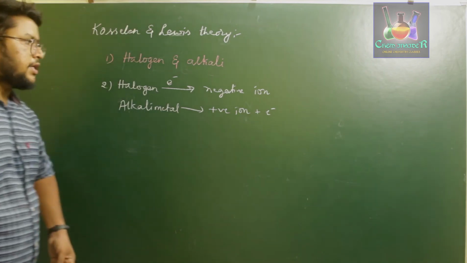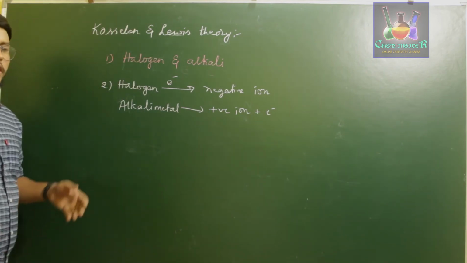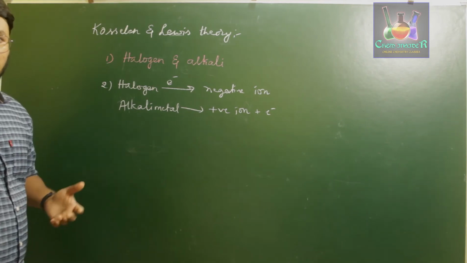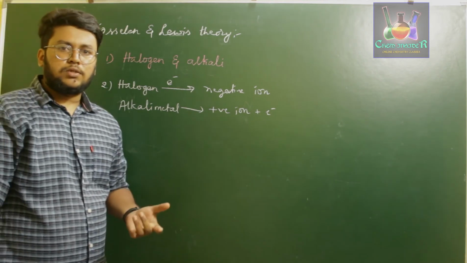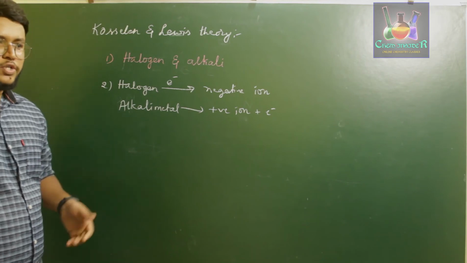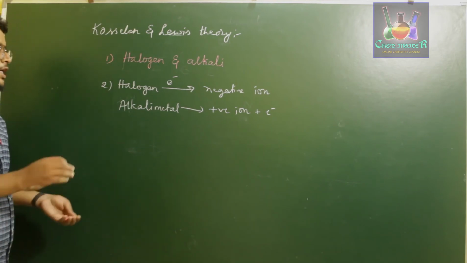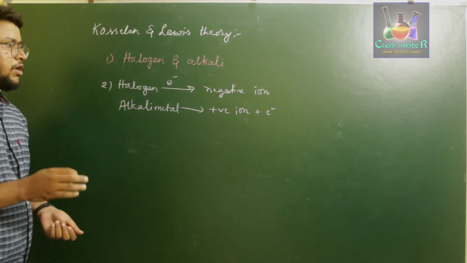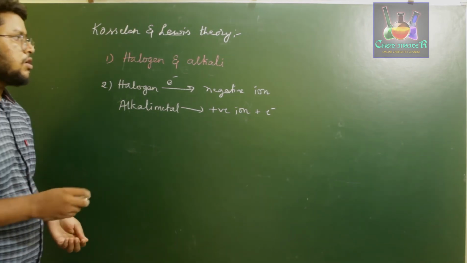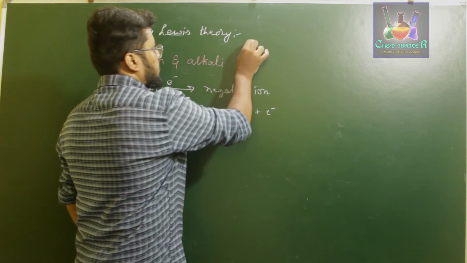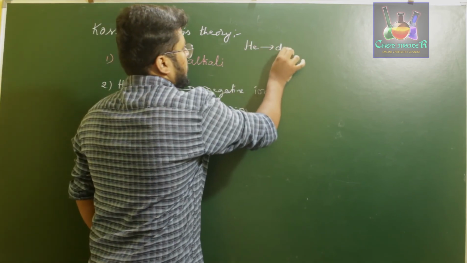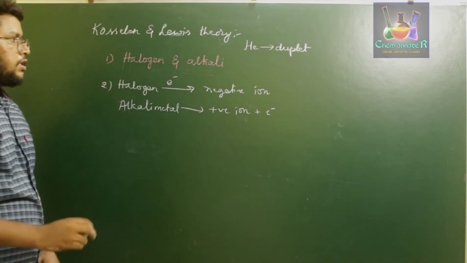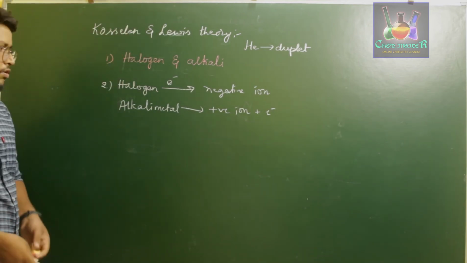In the third point he said that halogen gains those electrons and alkali metal loses those electrons in order to obtain a noble gas configuration of octet structure. Remember, this is just for octets like neon, argon, krypton. We do not consider helium as an octet structure because helium has a duplet electronic structure, but all other noble gases have octet electronic configuration.